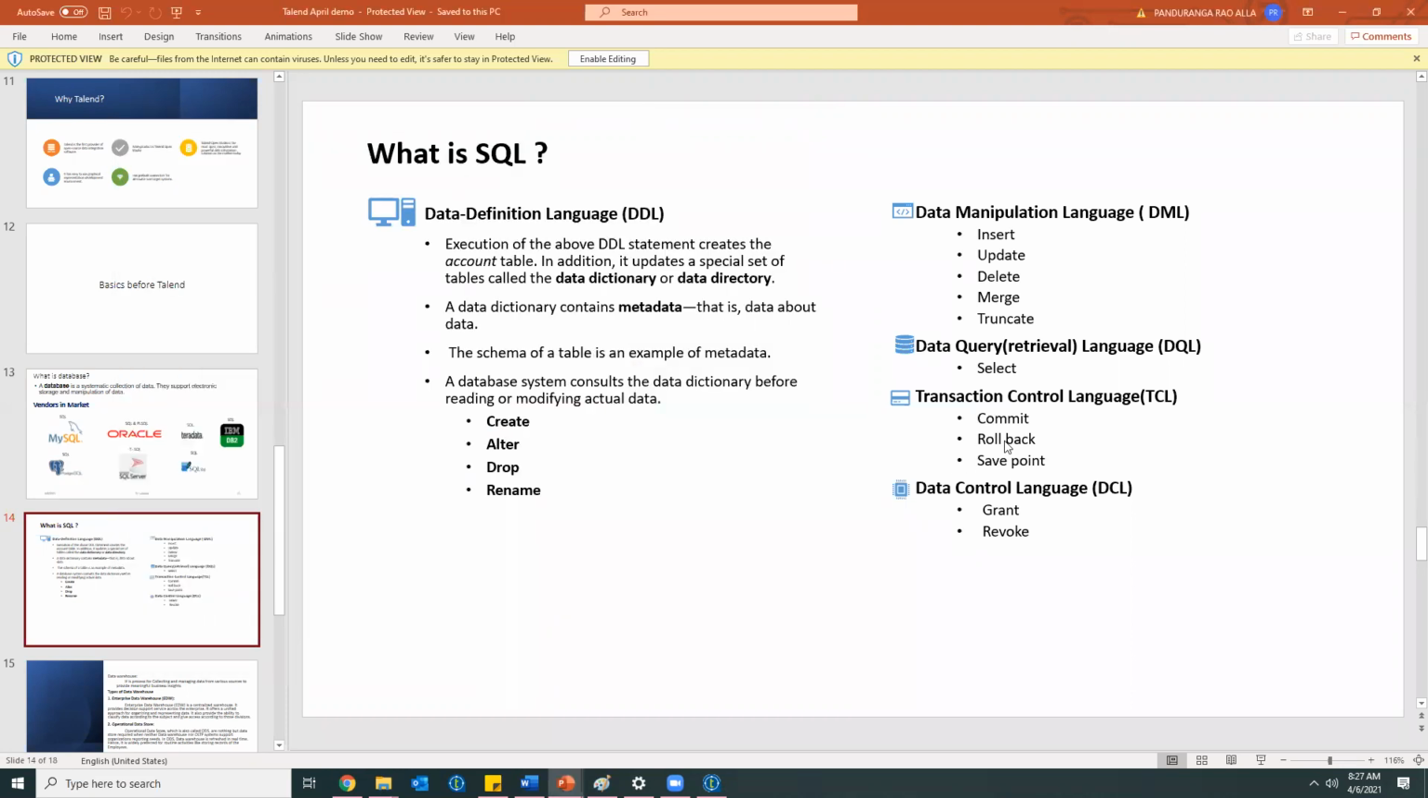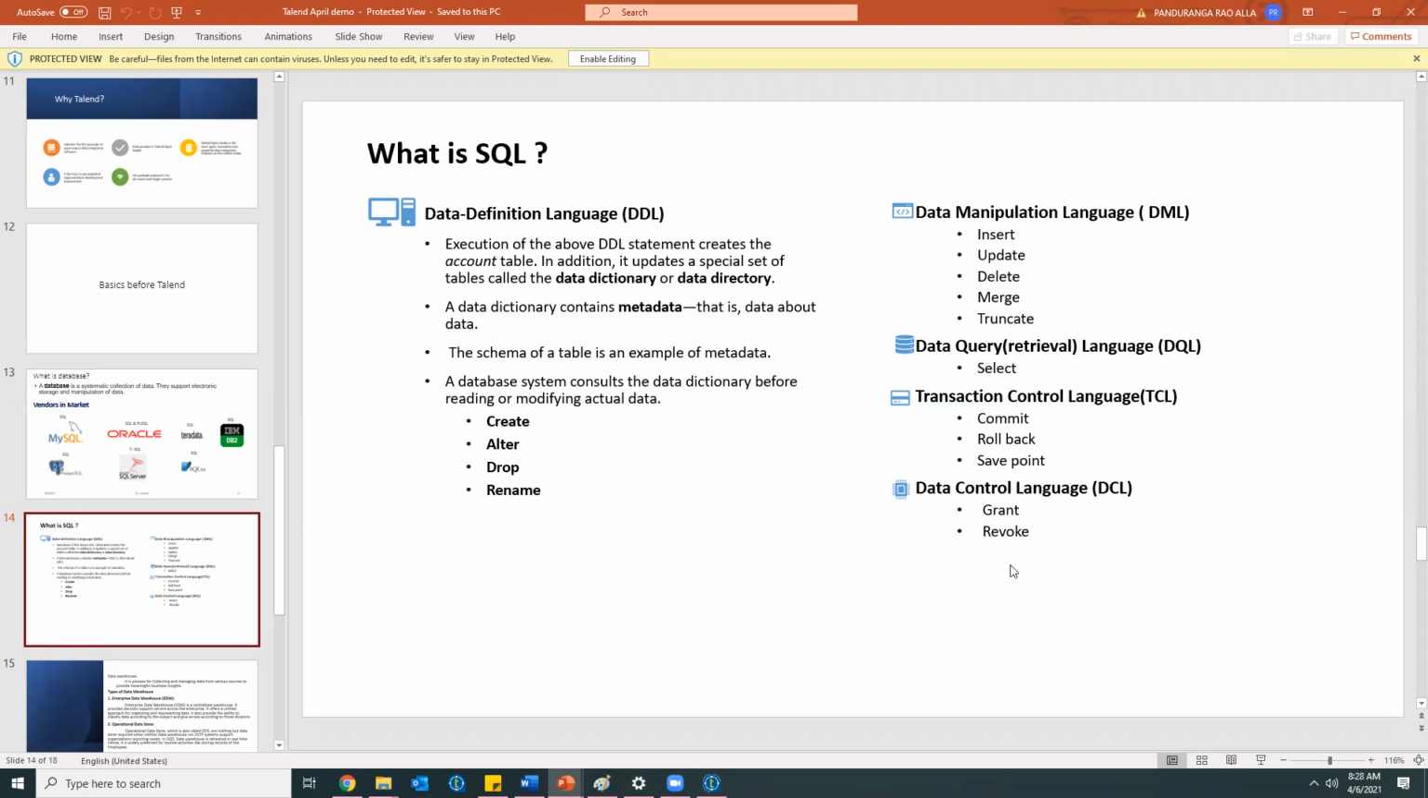Similarly, rollback. I inserted one record into the table, but I don't want that record to exist in that table. For that purpose, I can use rollback. Savepoint is for when you want to either commit or rollback: at that instant, a savepoint will be created, and if you want to revert any changes, we can go to that savepoint and revert all the changes.